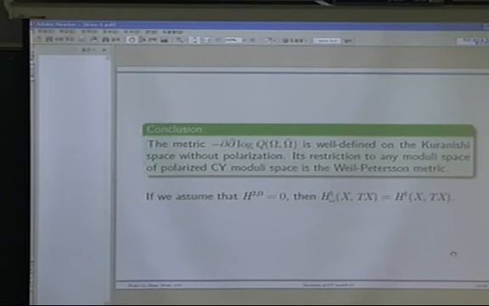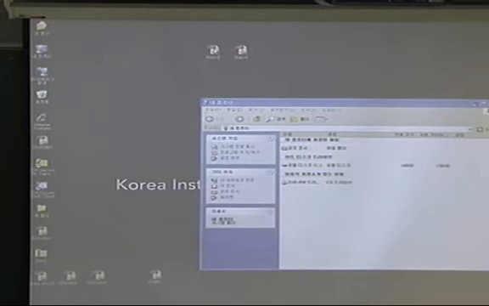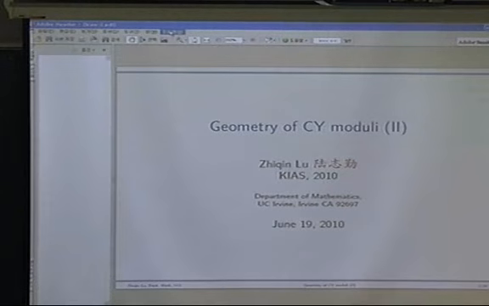And in fact, the definition of the modular space itself requires a lot of extra work, which is quite different from defining the Kronish space. Okay, so I hope that answers the question.